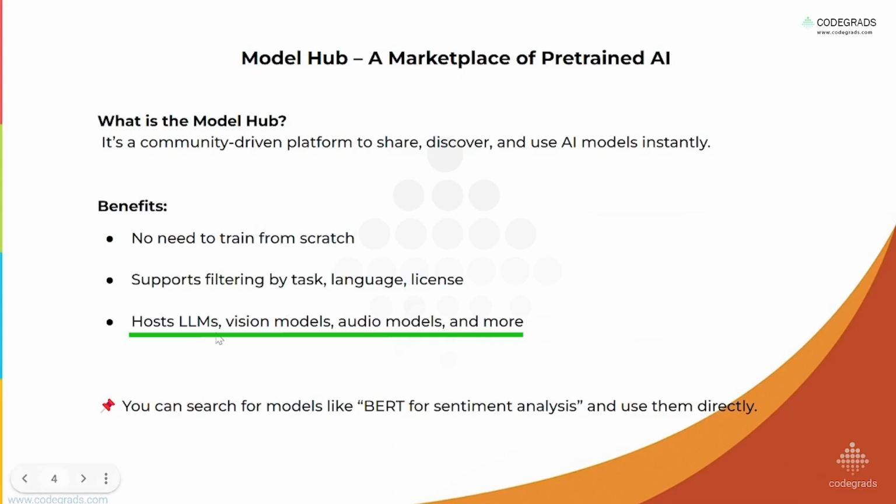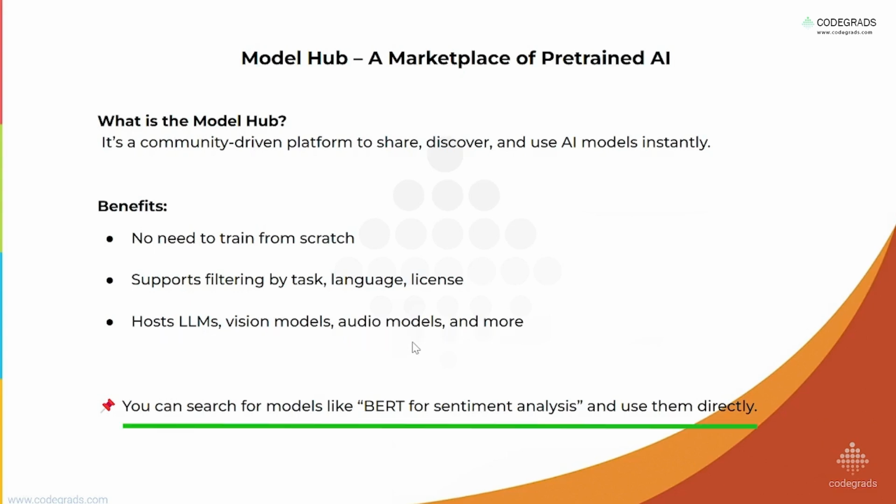Now, data can be of multiple types. If you are working on textual data, we have different LLMs. We have different models for vision, different models for audio, and these are all available on the Hugging Face platform. You can search for models like BERT for sentiment analysis and use them directly. So if our task is sentiment analysis, then we simply write BERT for sentiment analysis in the search bar and we will get the model.